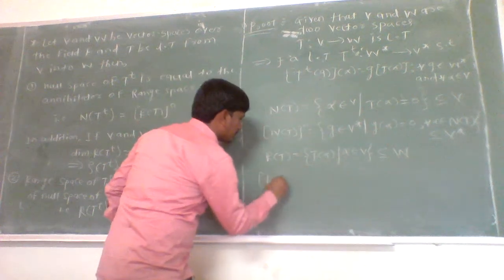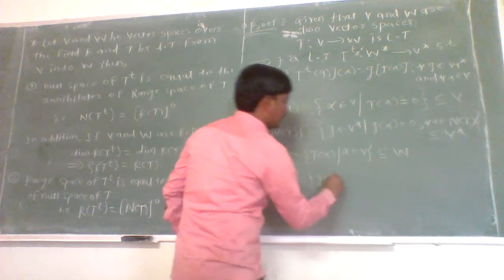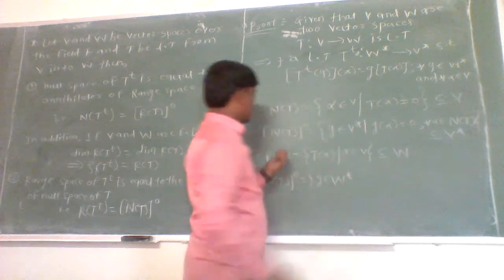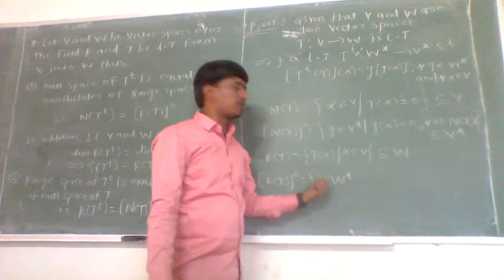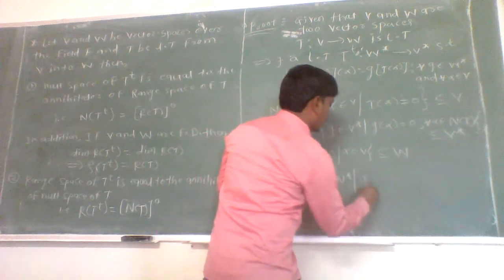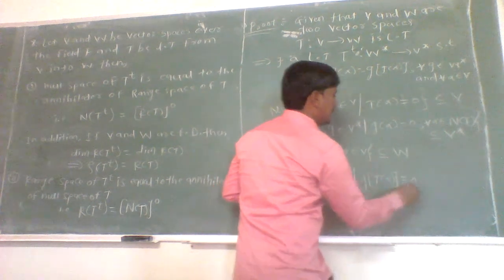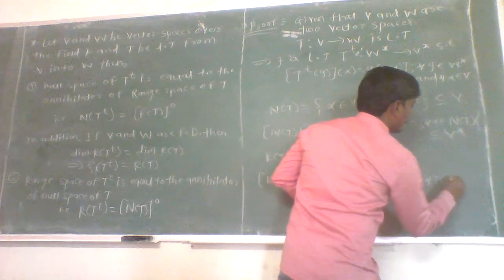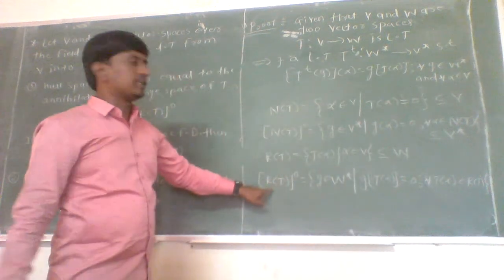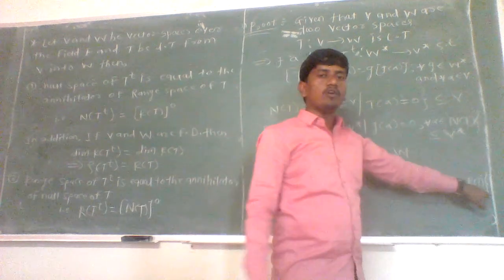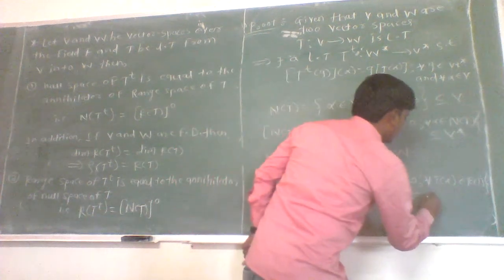Now, the annihilator of the range space of T. It contains all g belonging to W star, since the range space of T is a subset of W. So the annihilator of the range space of T contains all linear functionals g belonging to W star such that g of T alpha is equal to 0 for each T alpha belonging to the range space of T, since here we find the annihilator of the range space of T. So T of alpha must belong to the range space of T. As each g belongs to W star, this set is a subset of W star.